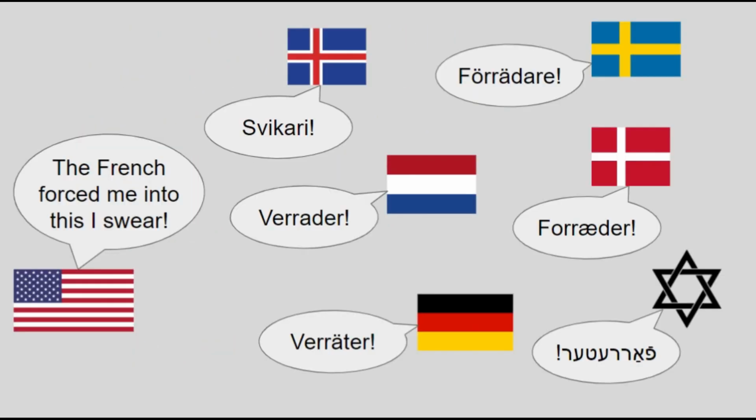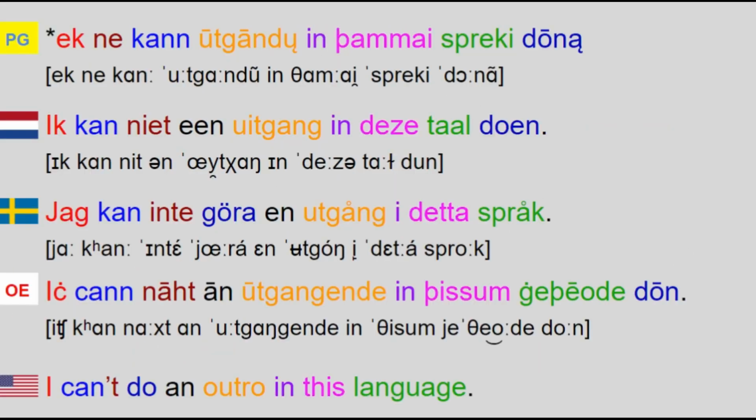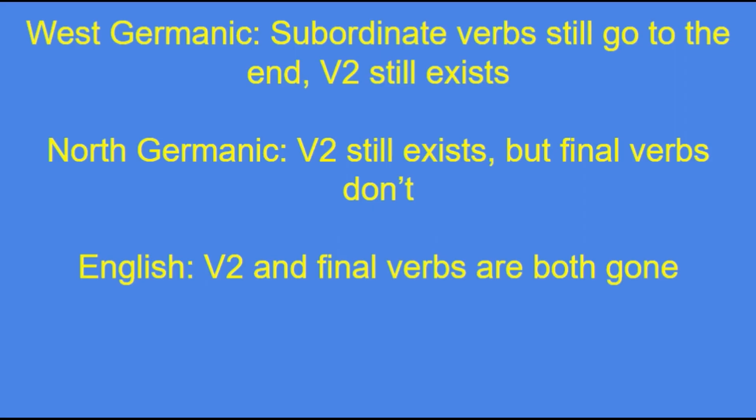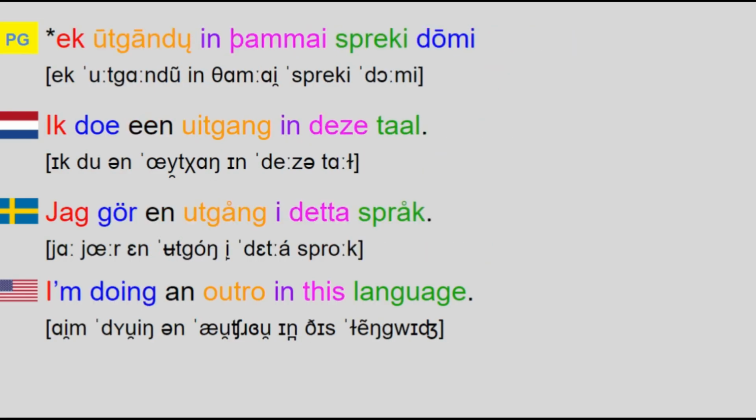English, on the other hand, went the extra mile. It stayed like the other West Germanic languages through Old English, but then in Middle English it went full SVO, making the two sentences above in English, I can't do an outro in this language, and I'm doing an outro in this language.